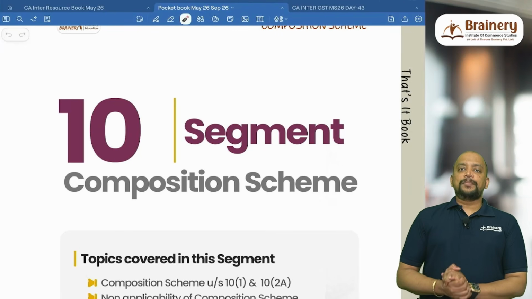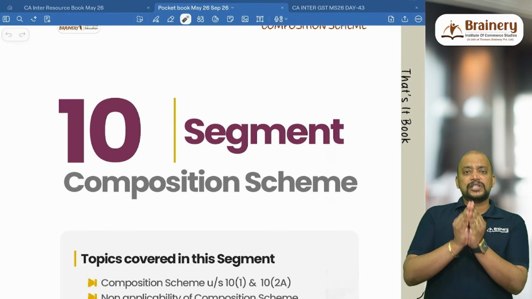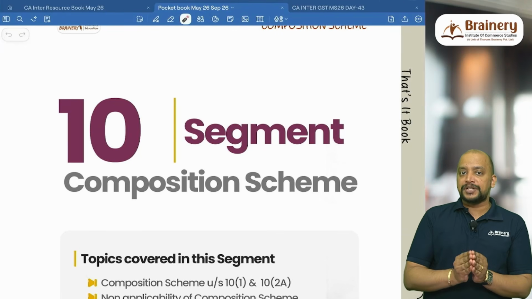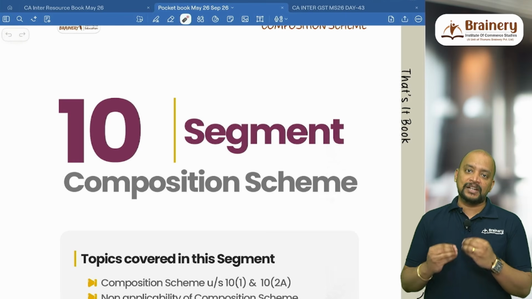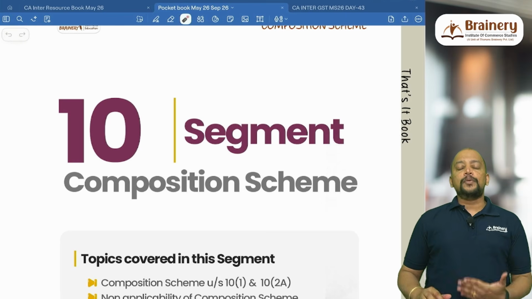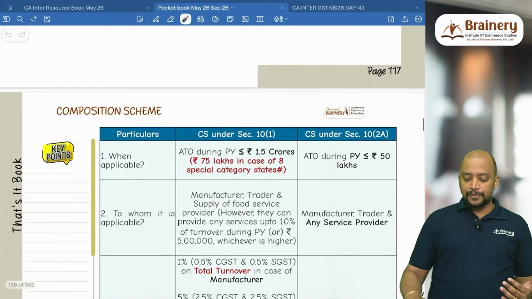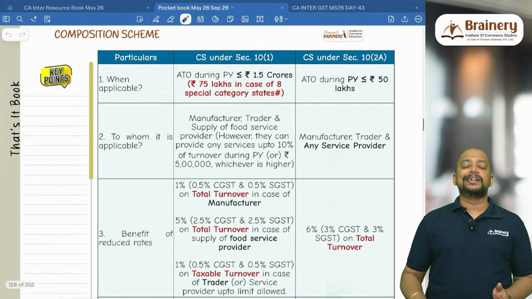Now we are moving on to section 10, composition scheme. This is a small topic. Mostly it will be tested in MCQ or somewhere in a connecting provision. It can be given in exam. So composition scheme, section 10, we have two types of composition scheme, that is composition scheme under 10.1 and composition